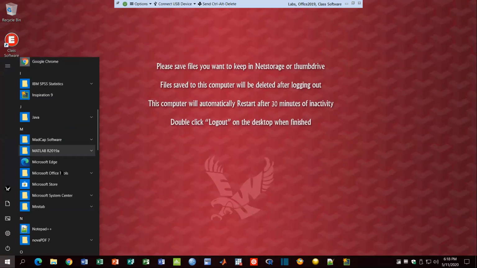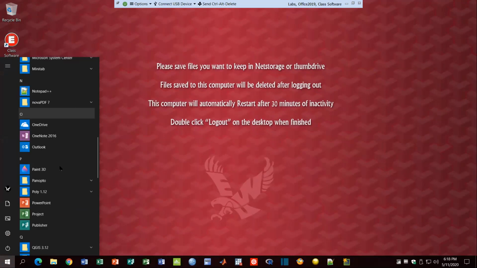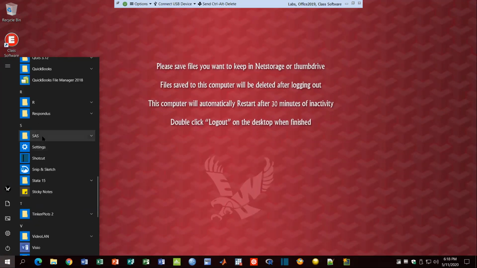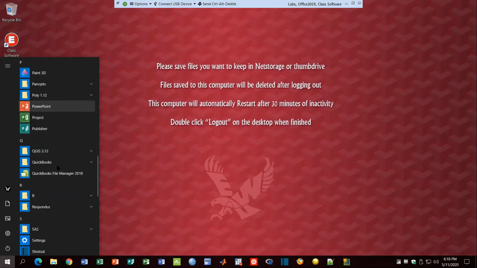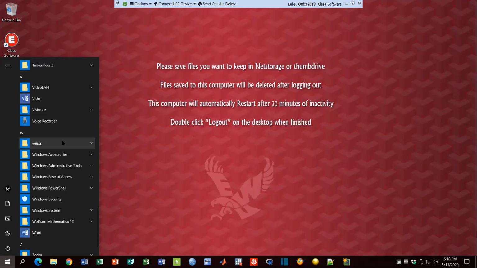You have Minitab, MATLAB, MS Project, SAS, SPSS, Stata, also IBM SPSS, meaning most of the softwares are right here. So even in future, not only this course, if you need any other course and any other software, you can go here.